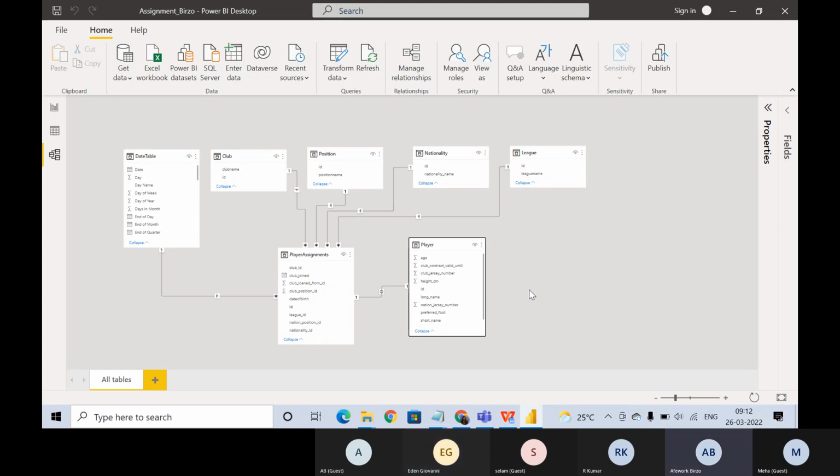Yes, this is for an obvious reason. For the club, the ID number is limited to 709, but it's mapped to the player, which has almost 19,000 plus IDs. So after 701, he cannot merge or map it to the player. And both columns are of different types. Although the numbers match till 701, we should not match them, because one is club ID and one is player ID. So that we should not do.